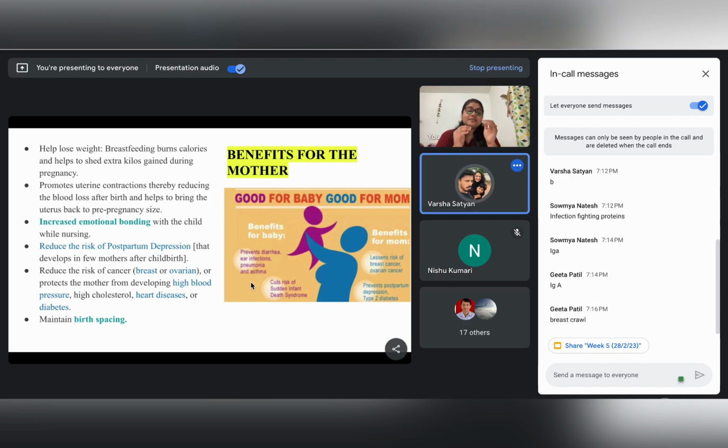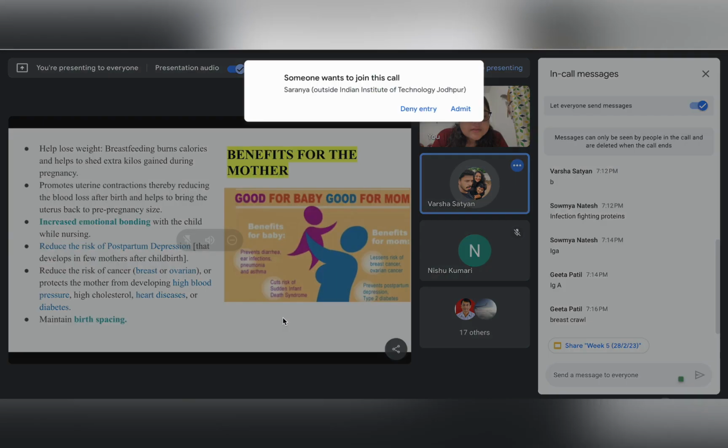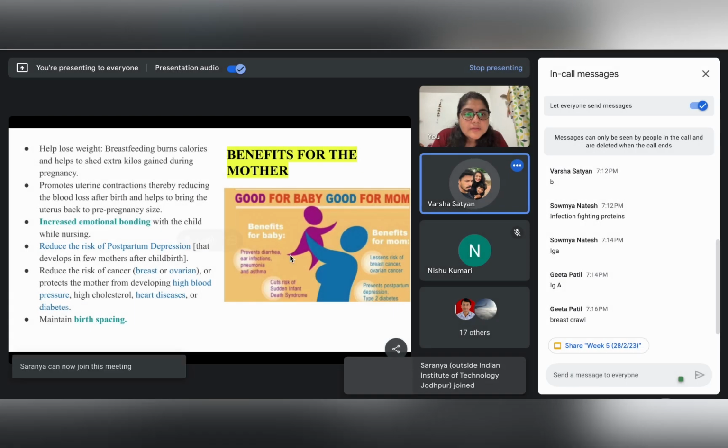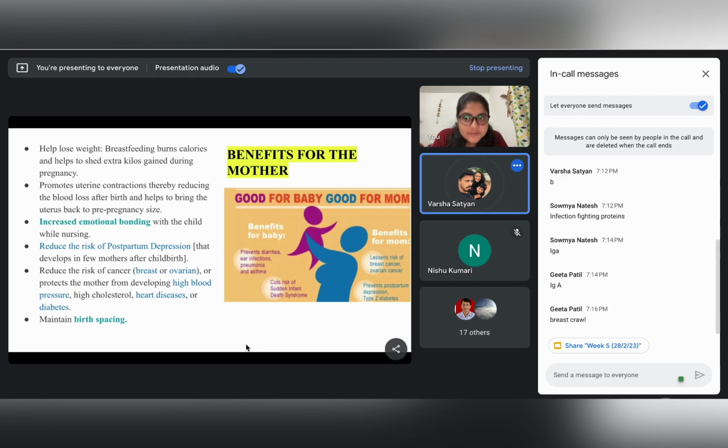Hi, sorry for disturbing. I was actually trying to answer the questions, and after seeing this portion, I'm doubtful about it. The question is about the role of immunoglobulin A antibodies present in colostrum, right? Most of the points I feel are correct, right?